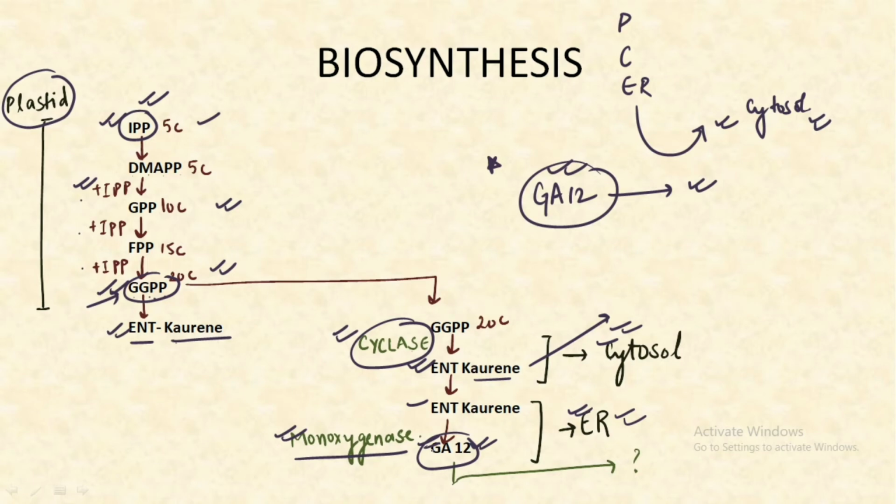Now after the formation of GA12, there occurs hydroxylation of the 13th carbon of GA12.